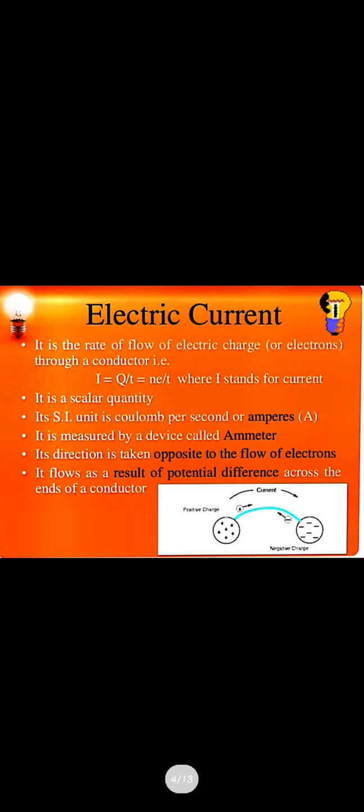So the electric current is the rate of flow of electric charges or electrons through a conductor per unit time. Electric current is given as charge upon time, and we know that the coulomb was the unit for charge and coulomb per second will be for the current, which together is written as ampere. And we have seen the device used for the measurement of current, that is the ammeter.